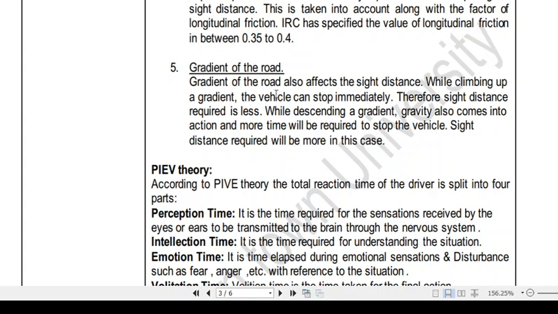Then the gradient of the road also affects the sight distance. Okay, while climbing up a gradient the vehicle can stop immediately because there is some gravitational force, and whenever a vehicle is going in a downward direction, in that case it is very much complex to stop the vehicle.